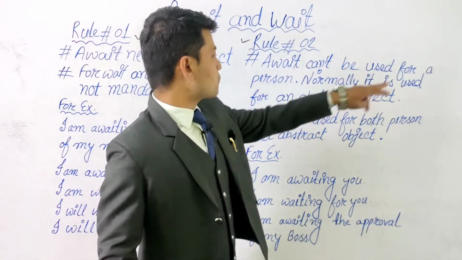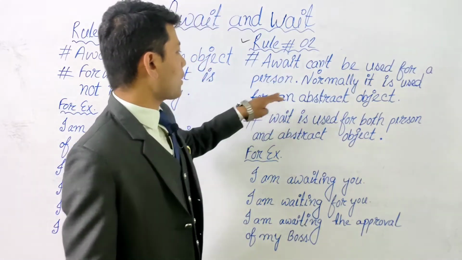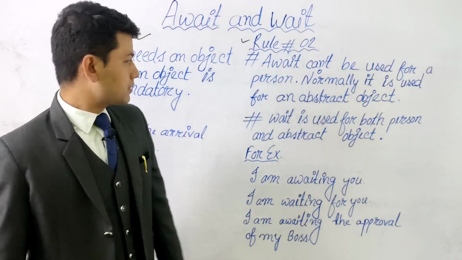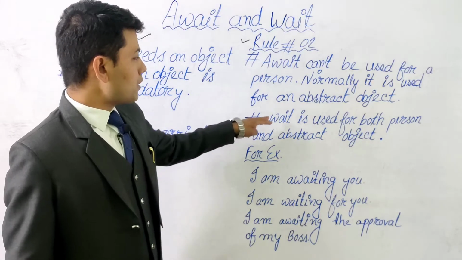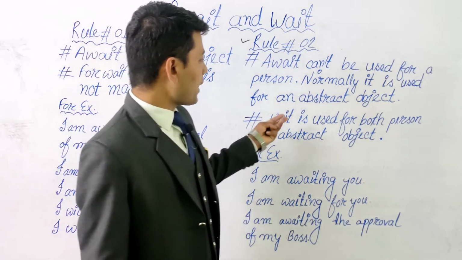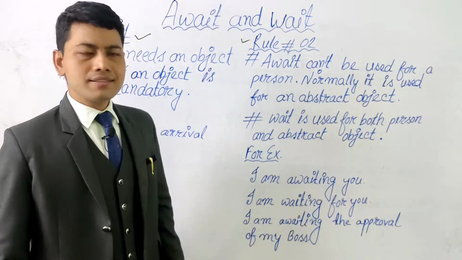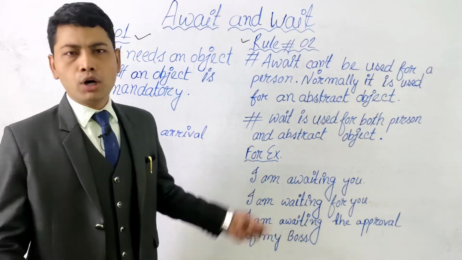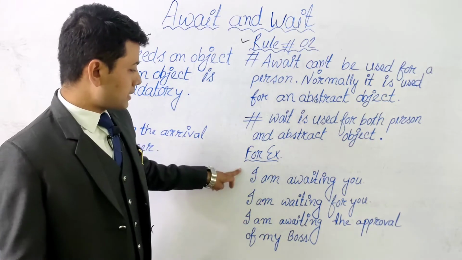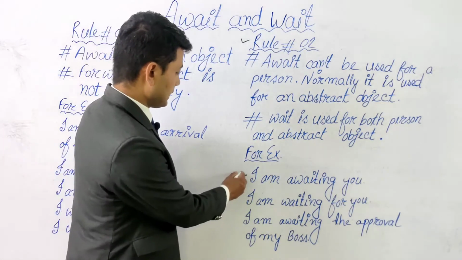Rule number 2, await can't be used for a person. Normally it is used for an abstract object, but wait is used for both person and abstract object, which means we can use it for both of them. For example, I am awaiting you, it is incorrect.